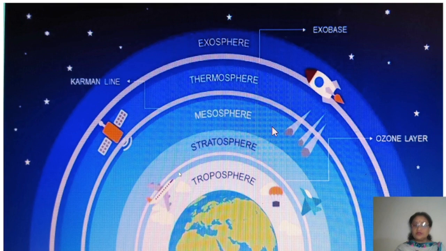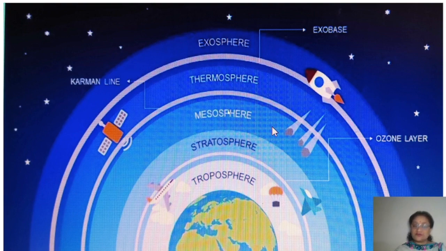Children, the atmosphere in total has 5 layers within it, right? Out of these 5 layers, the first one is the troposphere. Clear? After this, the second layer just above the troposphere is the stratosphere, right? This is the second layer of the atmosphere. Third layer is the mesosphere.